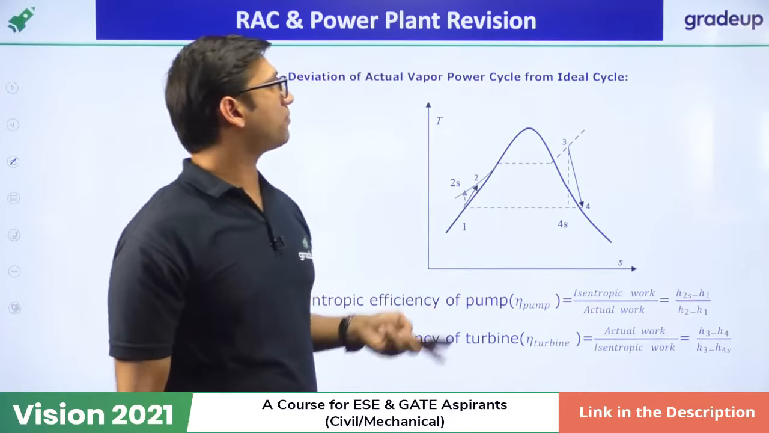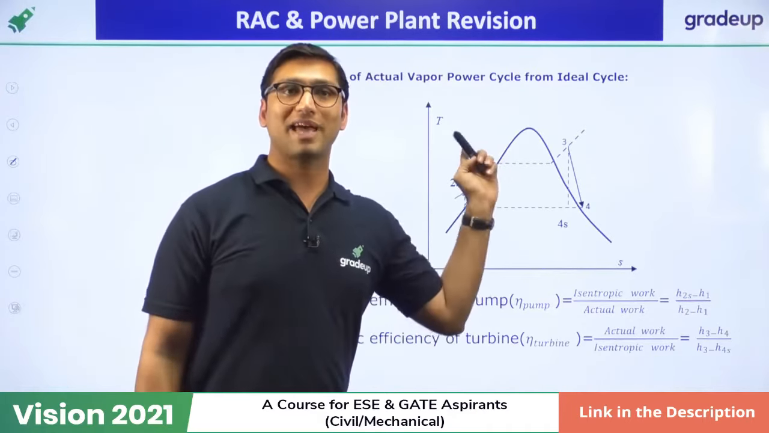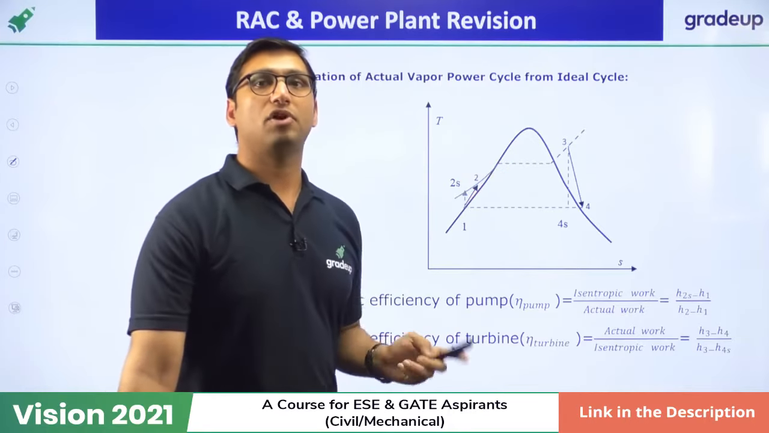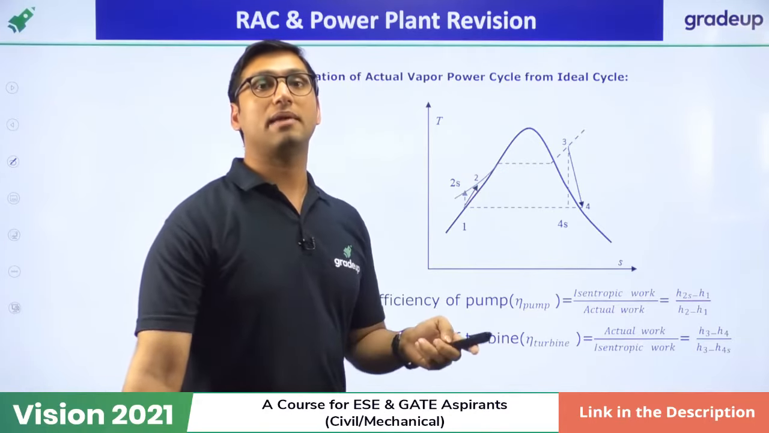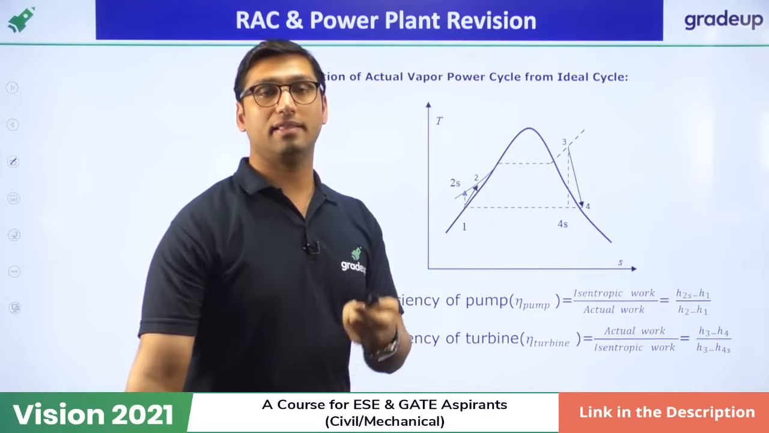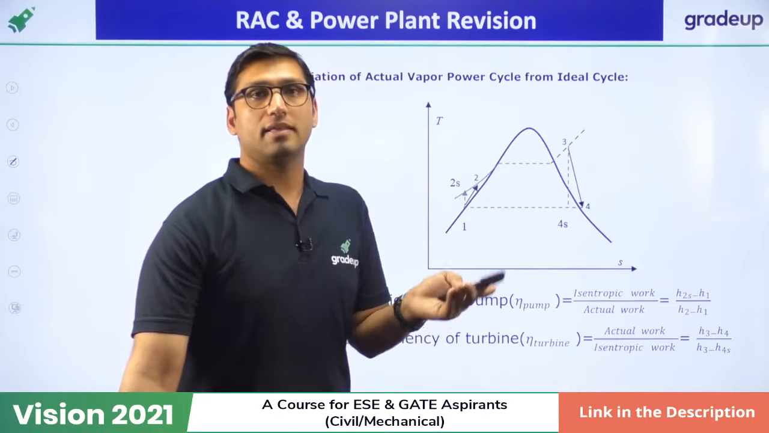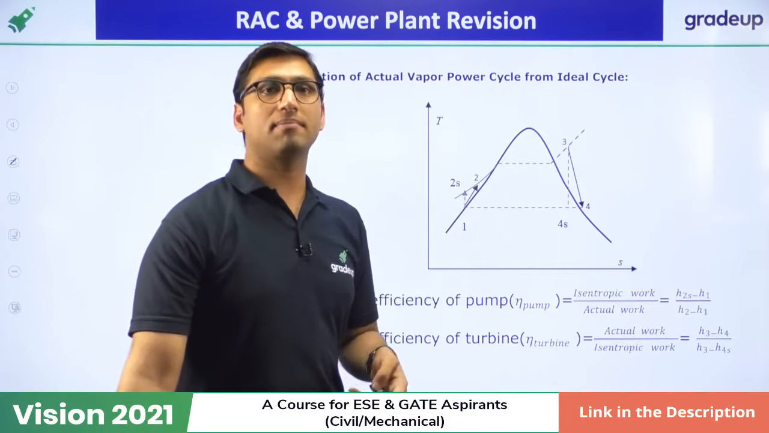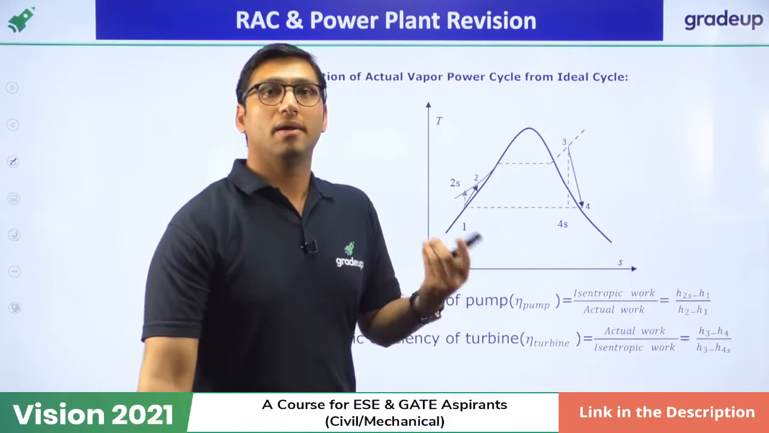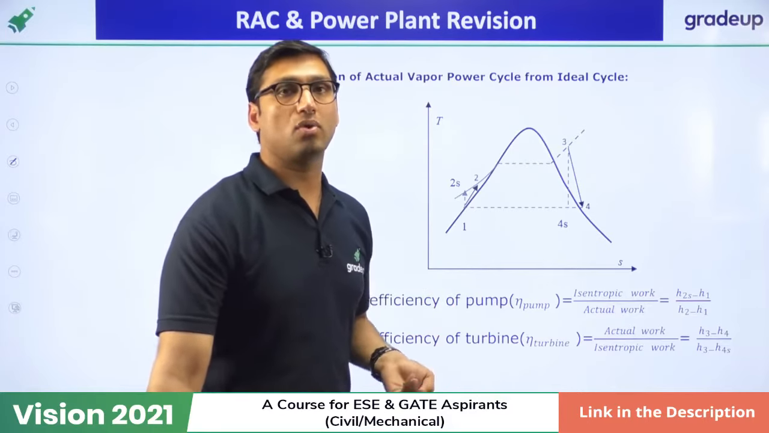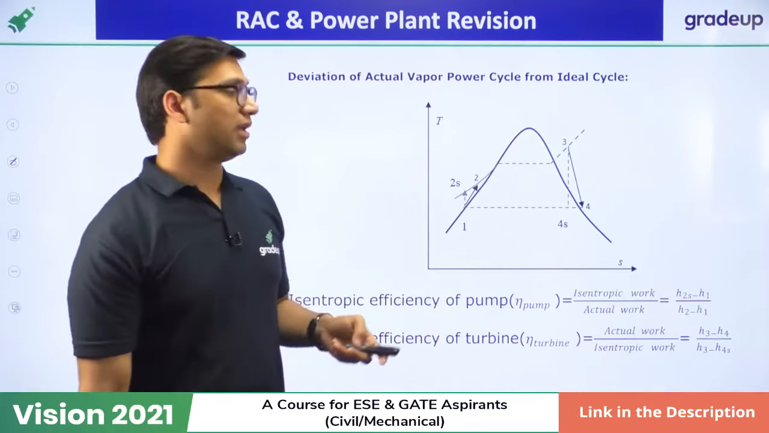deviation of actual vapor cycle from ideal cycle. So that was the ideal Rankine cycle, but in an actual power plant we don't have the ideal Rankine cycle. Sometimes due to irreversibility in the operation, or due to friction, or due to temperature difference, the cycle is not ideal. We have some irreversibility in the turbine and pump. So to accommodate those irreversibilities, what will happen?